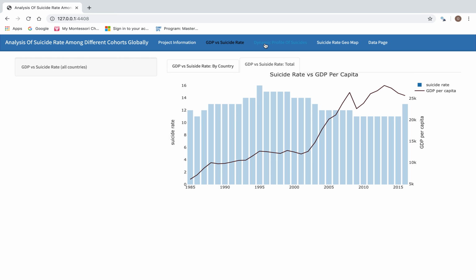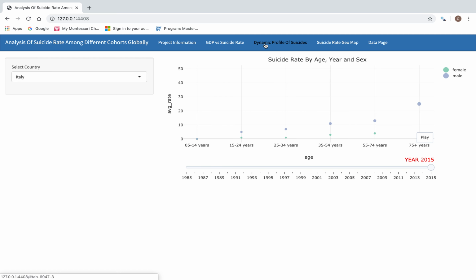Next tab panel is called Dynamic Profile of Suicides. It provides us information about the dominant age group and dominant sex of suicides. Sidebar panel provides country selection. Play button allows us to see the changes of the profile of suicide over time of the selected country. Just hit play button and we see how things go.